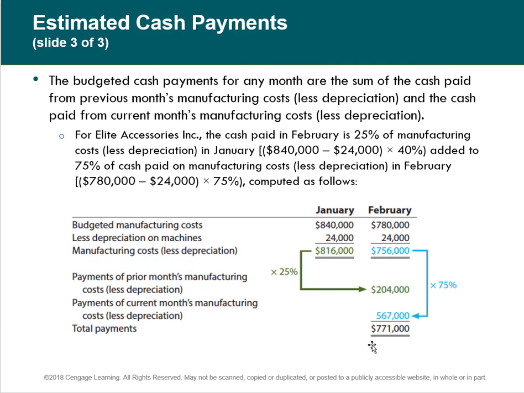And here it is. We've got our manufacturing costs, and you subtract the depreciation on the machines, and there's the net manufacturing cost less depreciation. So we pay 25% of the 816, and we pay 75% of the 756, and that would be our total payments for that month.